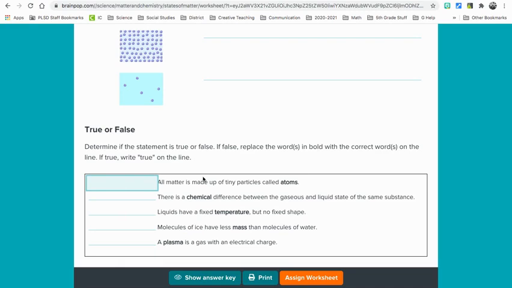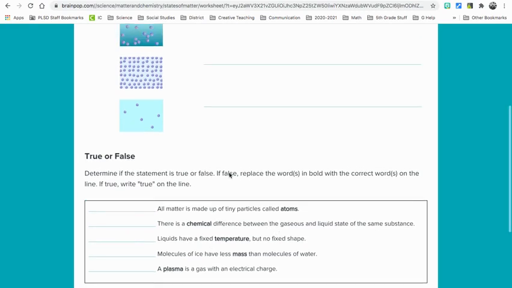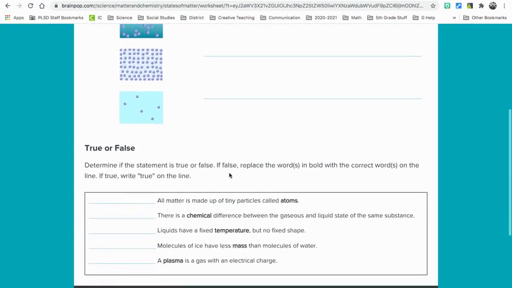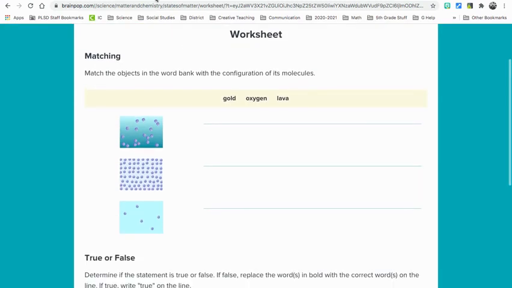There is a chemical difference between all of these things. If I'm doing this, I would do my split screen again and have 2 tabs open so I can go back to my movie. This worksheet helps you do better on the quiz. So if you don't do well on the quiz, I'm going to be checking your worksheet.